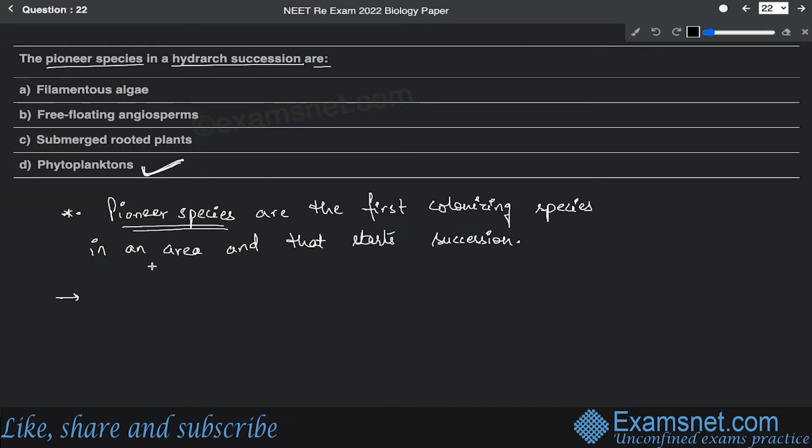So we can say that in hydrarch succession, the pioneer species are phytoplankton.